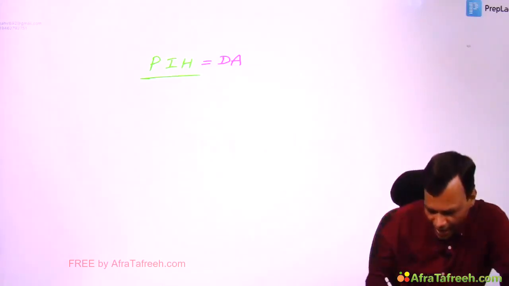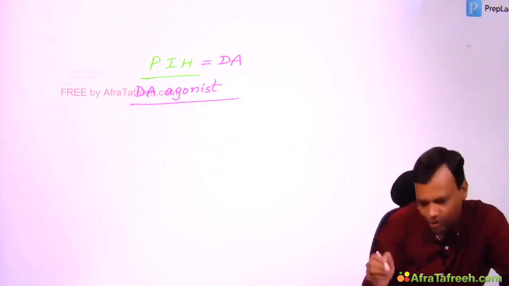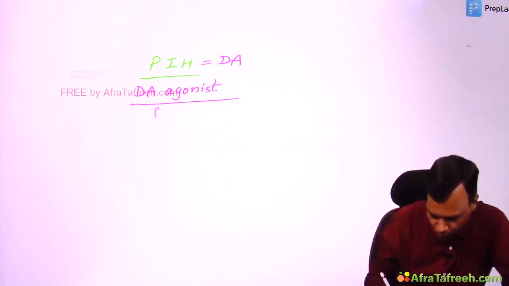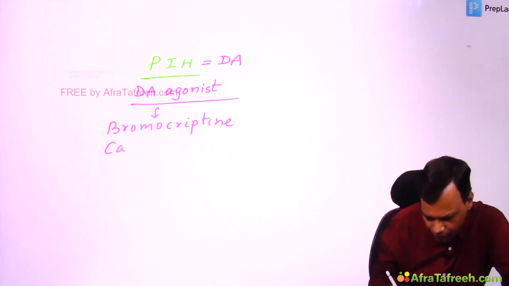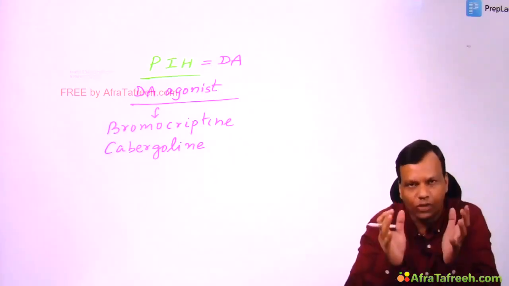So any drug which is a dopamine agonist can decrease prolactin. The examples of dopamine agonists are bromocriptine and cabergoline.